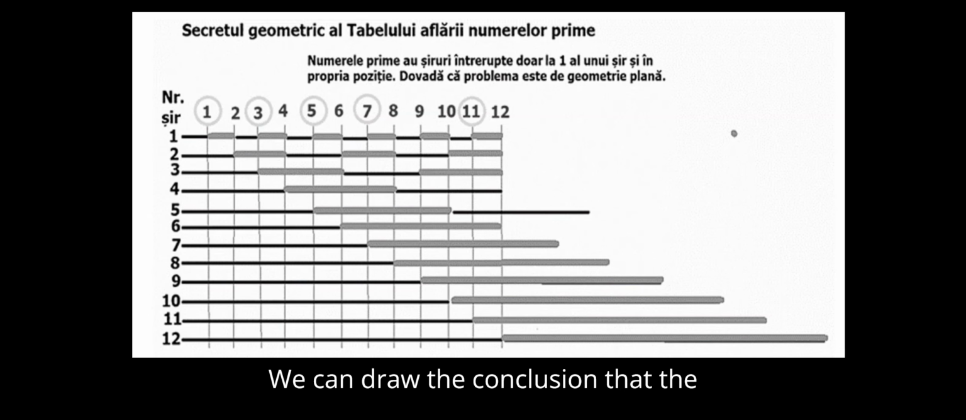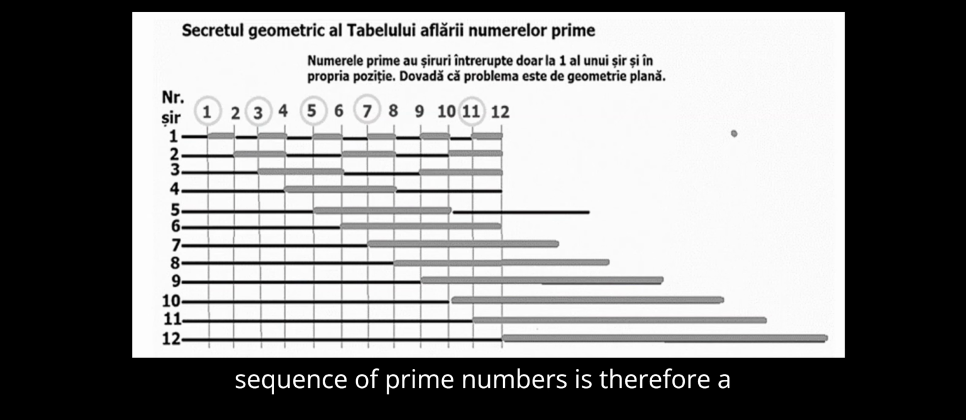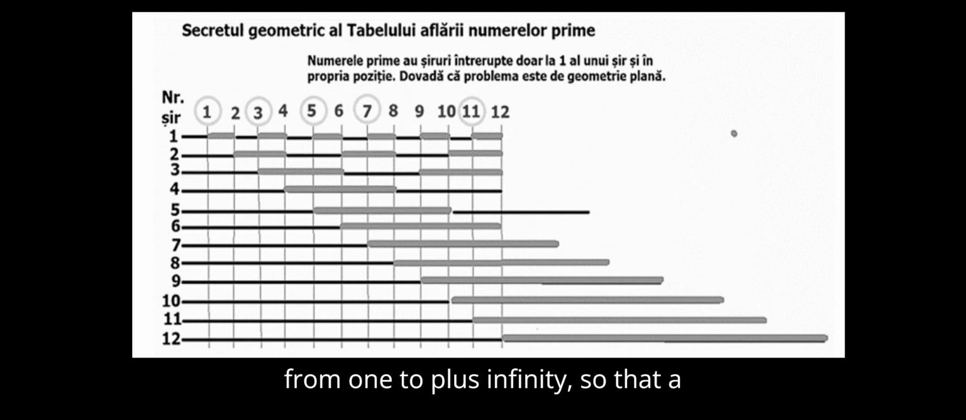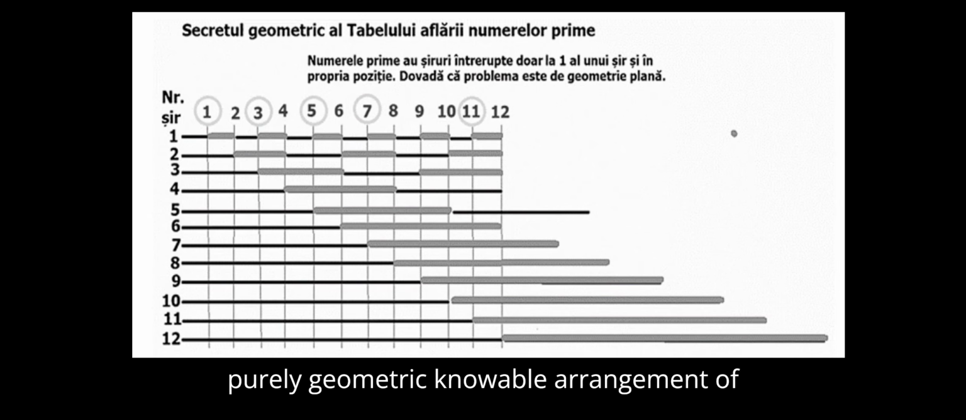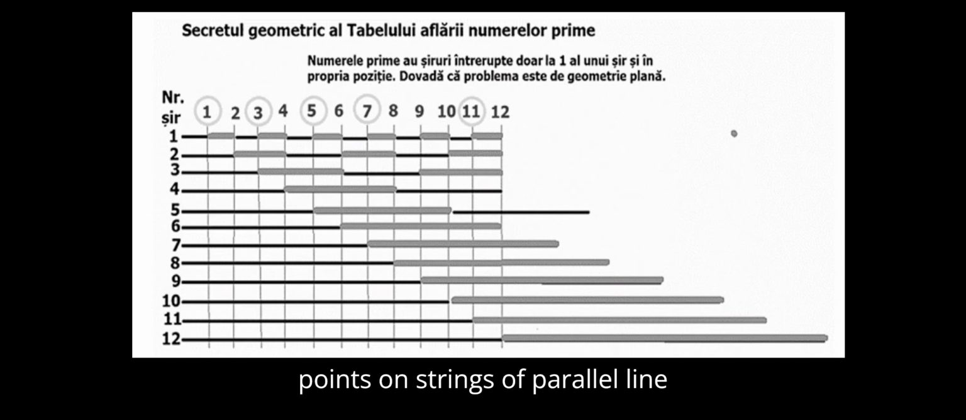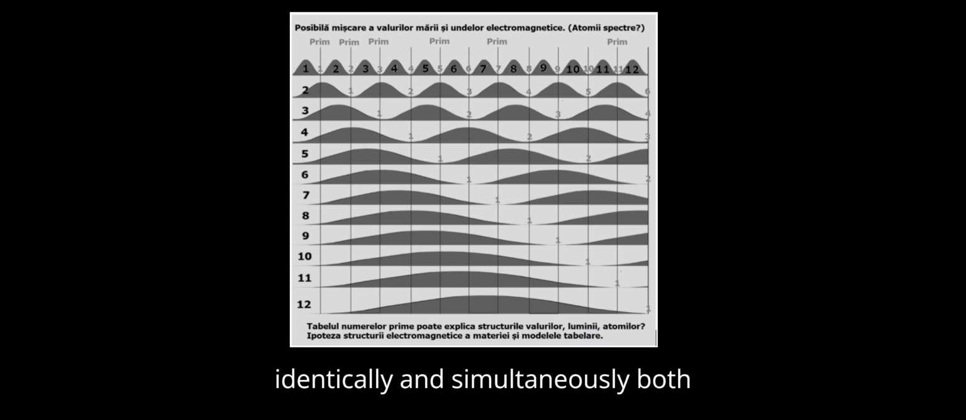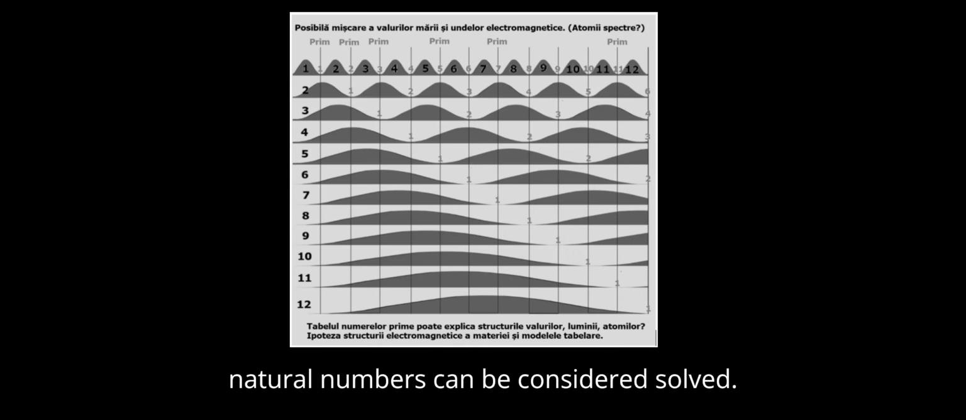We can draw the conclusion that the sequence of prime numbers is therefore a plane geometry problem, which also has an effect on the sequence of natural numbers from 1 to plus infinity, so that a purely geometric knowable arrangement of points on strings of parallel line segments becomes an unknowable arrangement on the natural string of numbers from 1 to plus infinity. Since the problem of prime numbers is solved identically and simultaneously both algebraically and geometrically, it follows that the problem of positioning the prime numbers on the sequence of natural numbers can be considered solved.